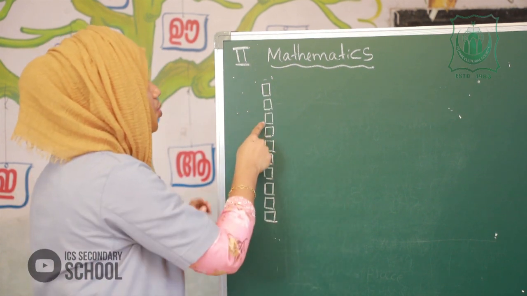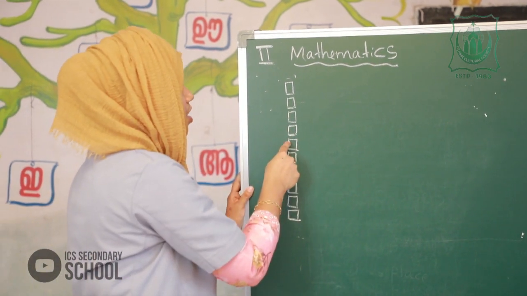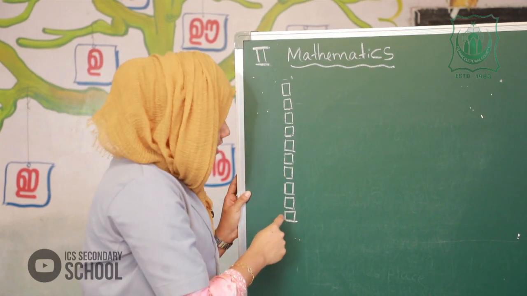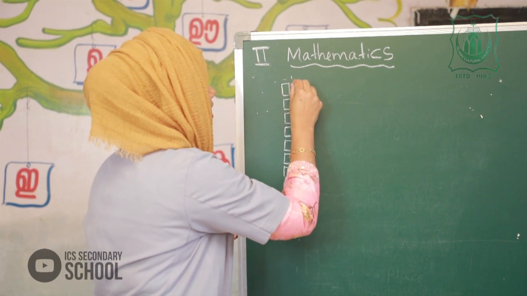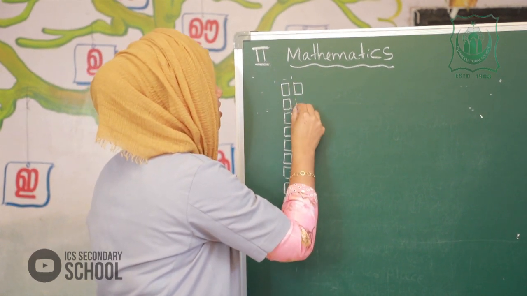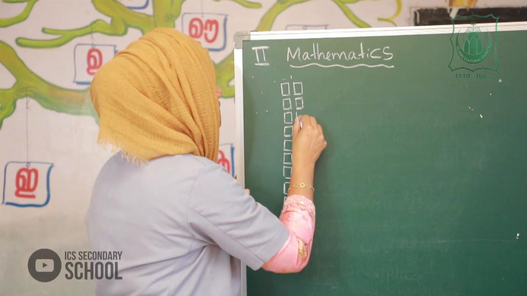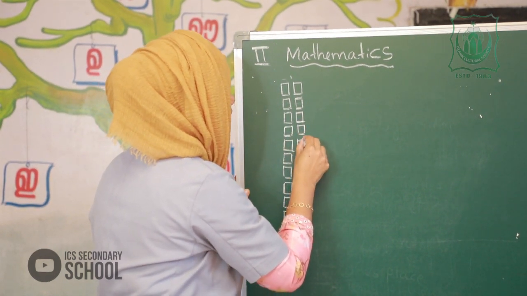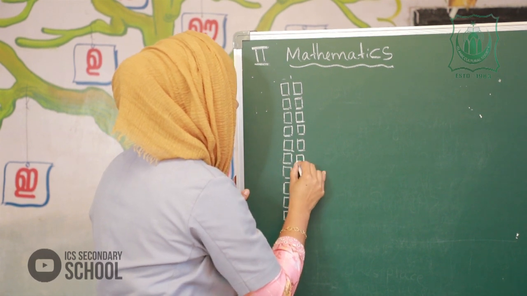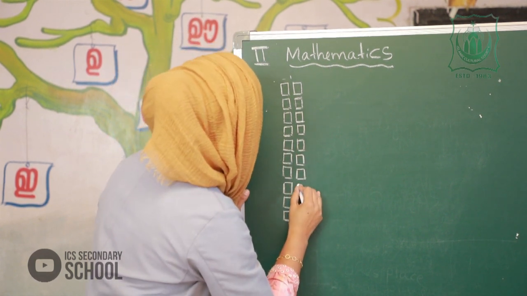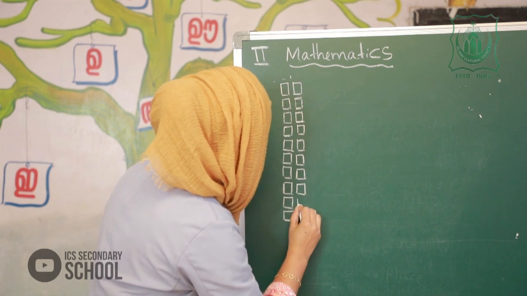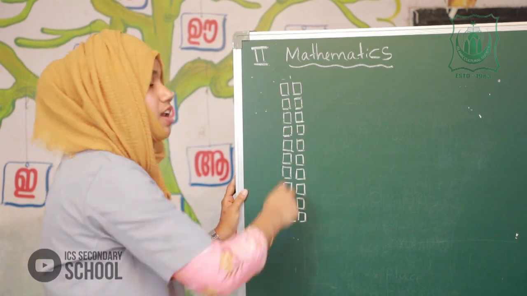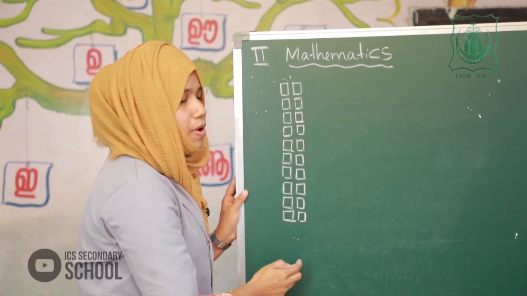1, 2, 3, 4, 5, 6, 7, 8, 9, 10. Okay. Again. 1, 2, 3, 4, 5, 6, 7, 8, 9, 10. So now there are 10 blocks.